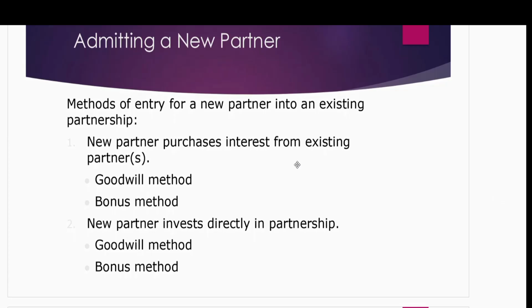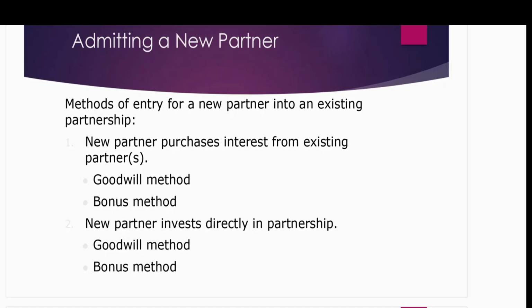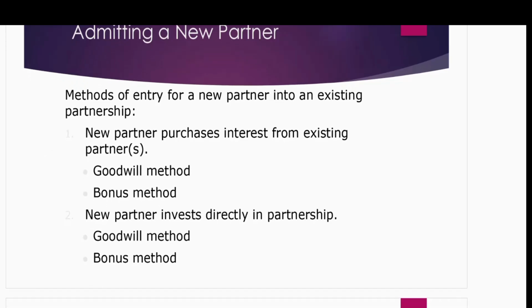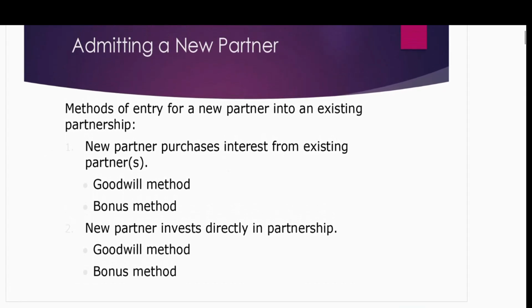So, if we talk about this, the scenario is there is a person who is going to join the partnership business. When he's going to join an existing partnership business, there are already owners in the business. So, this person, the new owner, has two options. First option is that he can purchase his ownership from the existing owners. How does he do that?